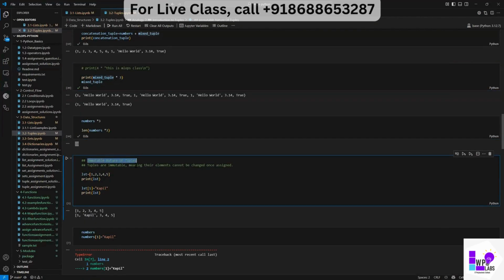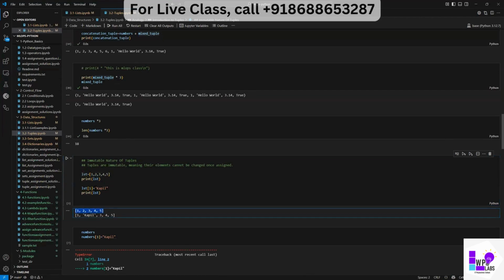So, the immutable nature of tuples. Tuples are immutable, meaning their elements cannot be changed once assigned. Okay, is it true? Let's see. I took an example of a list. So this is my list, at 0, 1, 2, 3. You know the indexing position, right? So I printed the list. So this is my list.